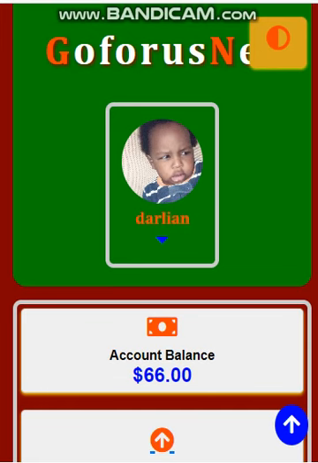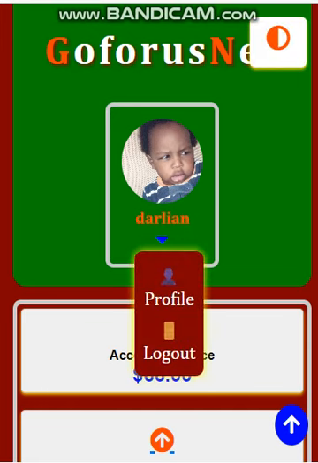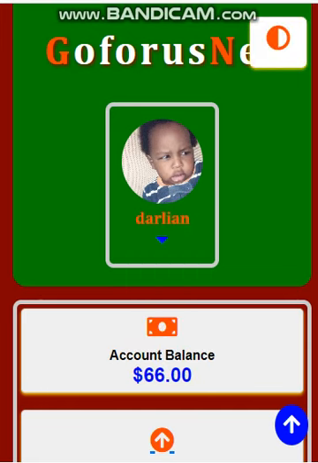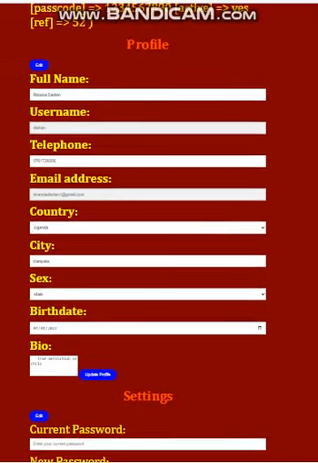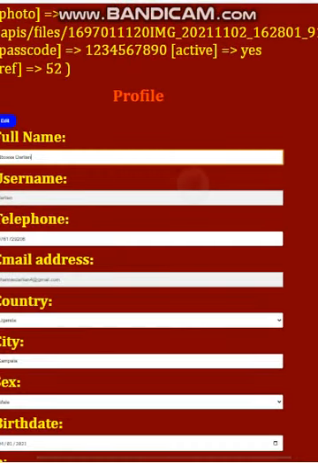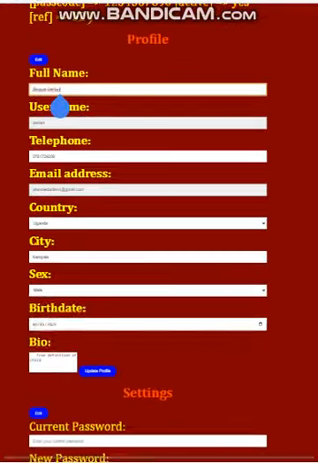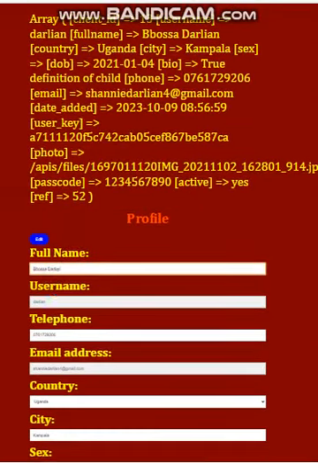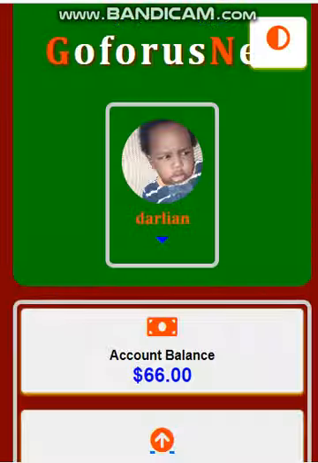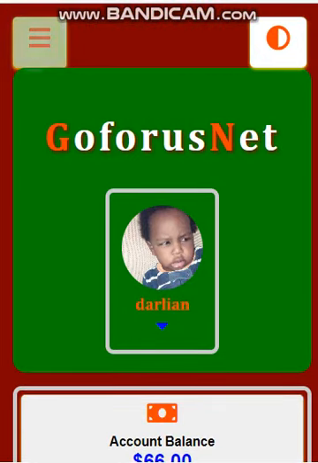When you tap on your username, you go to update your profile. The system will allow you to update your profile. Just fill in this information, and when you have filled it in, come back here and click update. That is your profile.